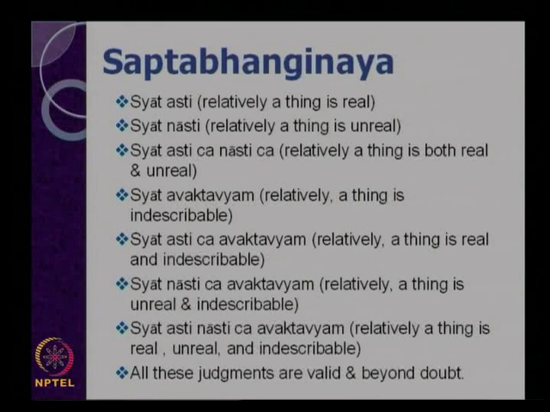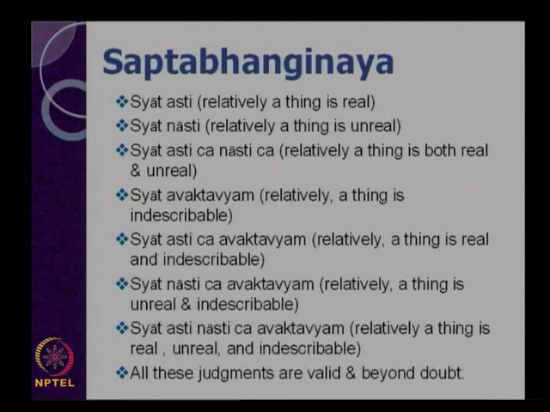If the table exists in place x, it cannot exist in place y at the same time with the same size, length, breadth, height, etc. Therefore, Syad nasti is also a judgment of a cognizer, and it is equally treated as real as we treat Syad asti.